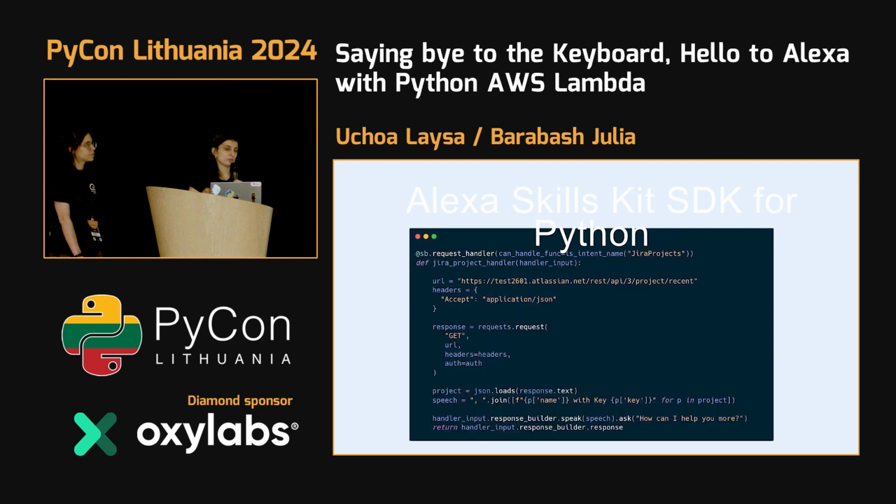Another one is more complicated. It's about processing our intents, how we want to process our intent. For example, we have an intent Jira project, and to define that we just want to process intents of Jira projects, here you also have your request handler. You define that the intent name is Jira project, and in this case it understands, okay, I need to execute this code.